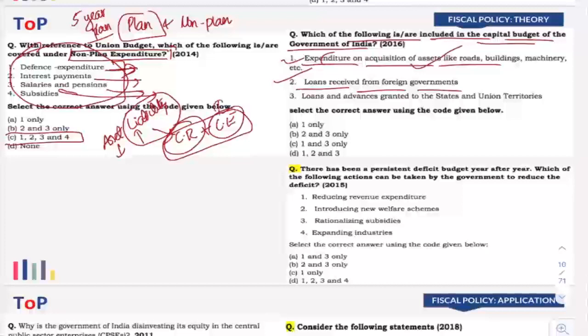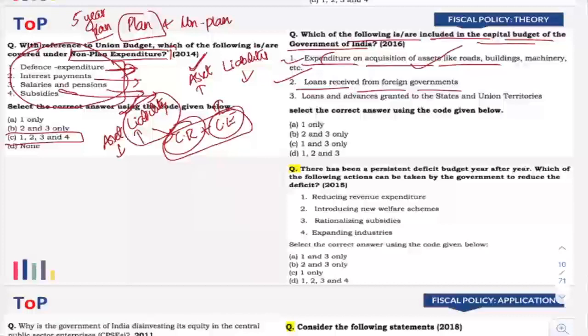I'll just draw this thing here as well. Capital expenditure means asset is increasing and liabilities are decreasing. So in the first case, it is asset increase. In the second case, liability is increasing.